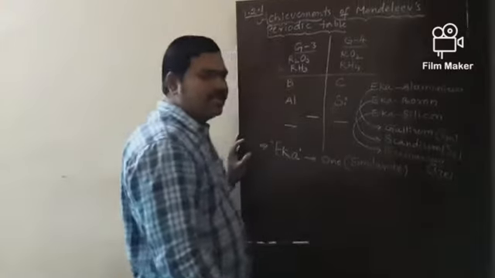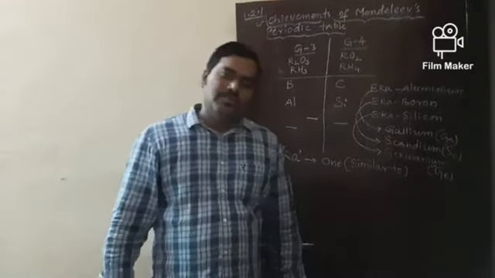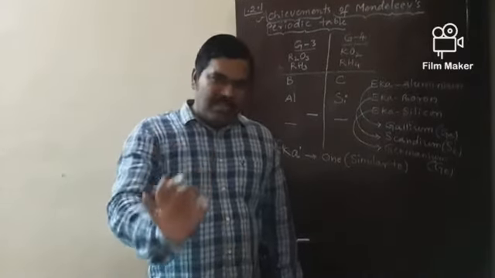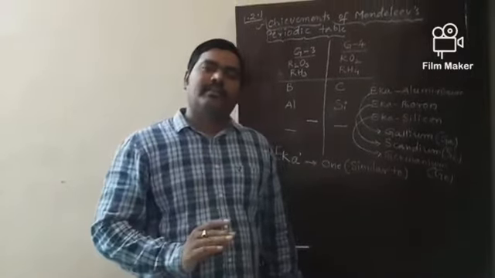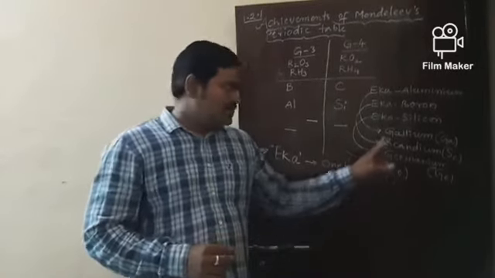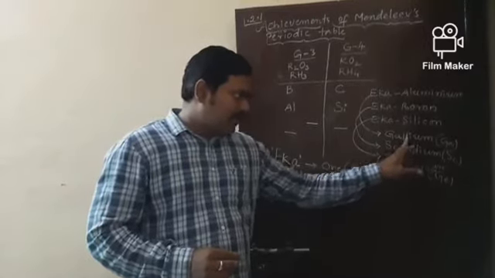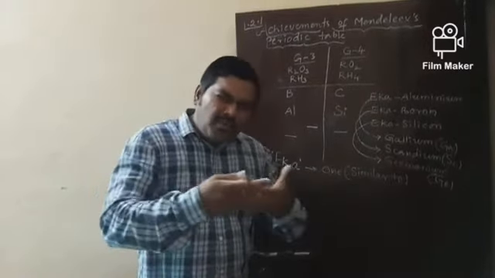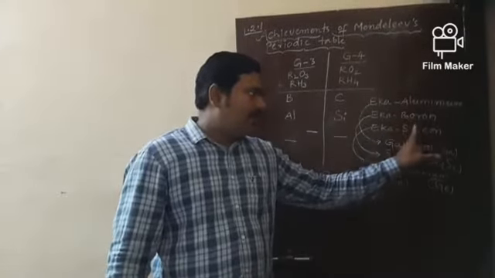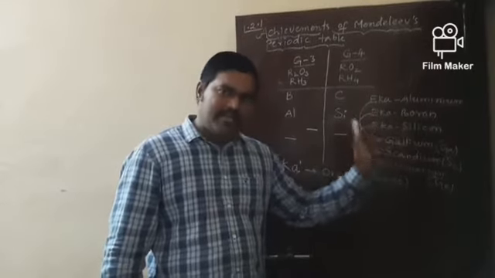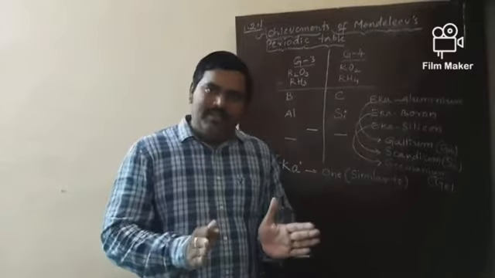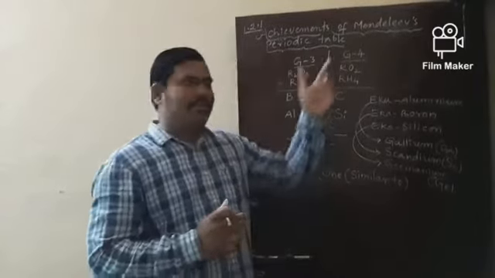So these are the three predictions whose properties were predicted by the scientist Mendeleev. And this is one of the best achievements of Mendeleev's periodic table. Scandium, gallium and germanium properties are almost all in agreement with Eka boron, Eka aluminium and Eka silicon predicted by Mendeleev. So this is one of the first and best achievements of Mendeleev's table.